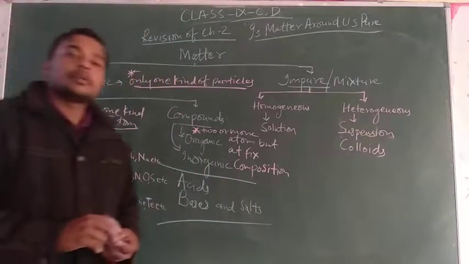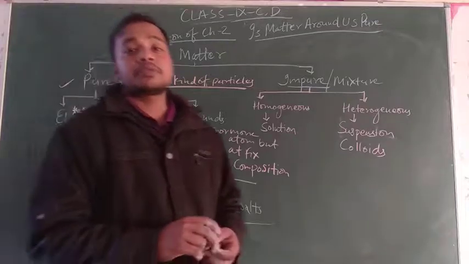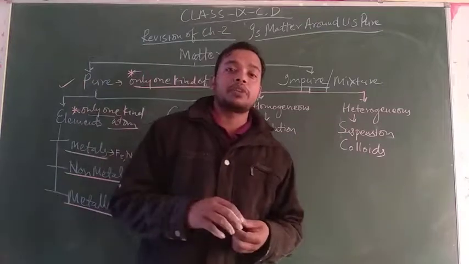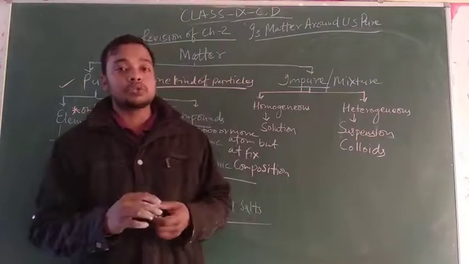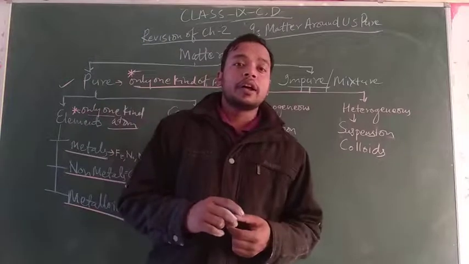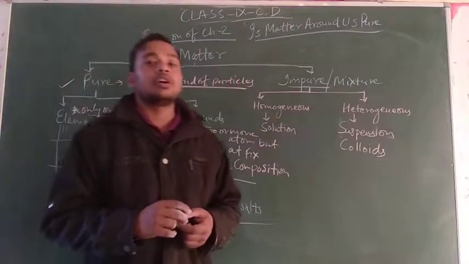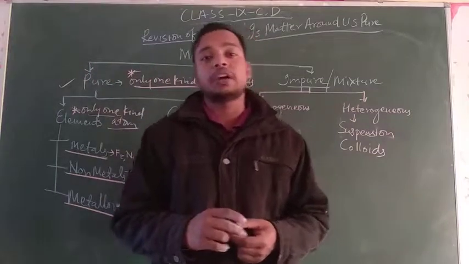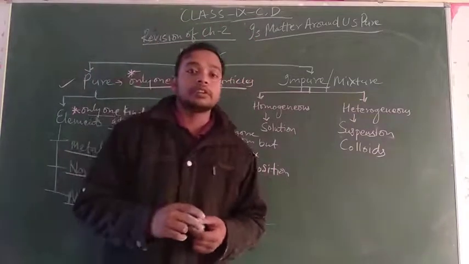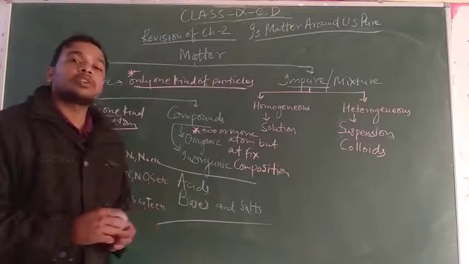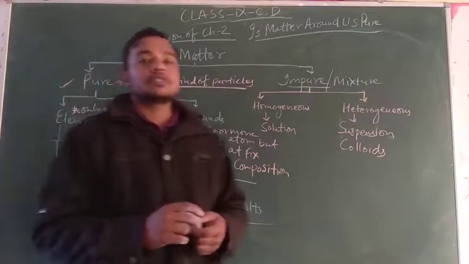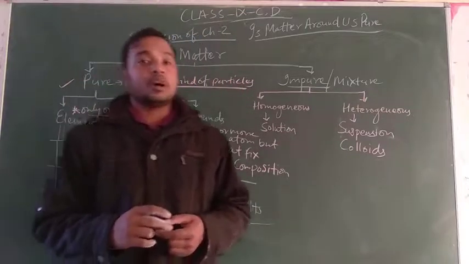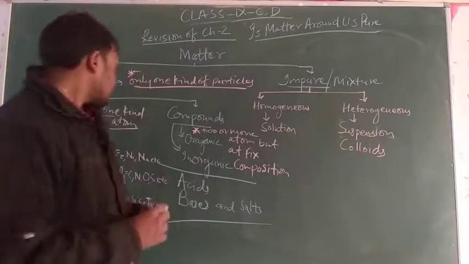Metals are malleable. Most metals are malleable, so hard, solid, thick metals can be converted into thin sheets. And metals are ductile, so thick metals can be drawn into thin wire. It is the property of ductility of metals. Metals are good conductors of heat and electricity because of the presence of free electrons in their outermost shell.